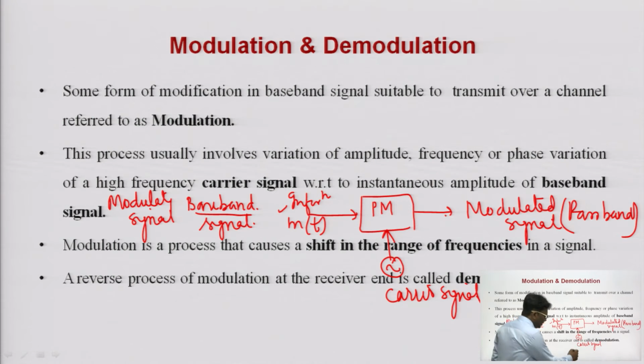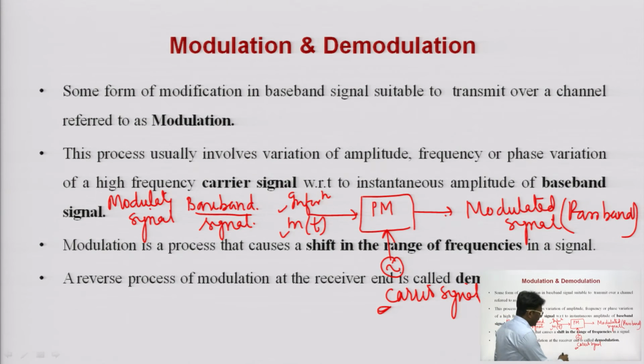The carrier signal is basically a kind of periodic signal, while the information m(t) is not a periodic signal, it is a kind of random signal or random information. You cannot predict the next value of this information with respect to time.